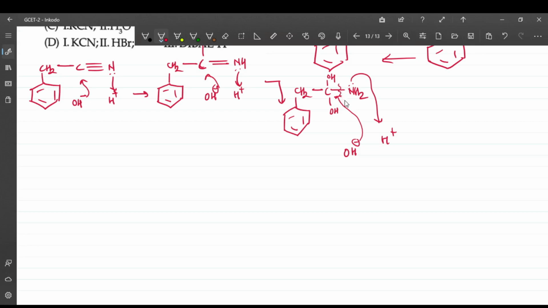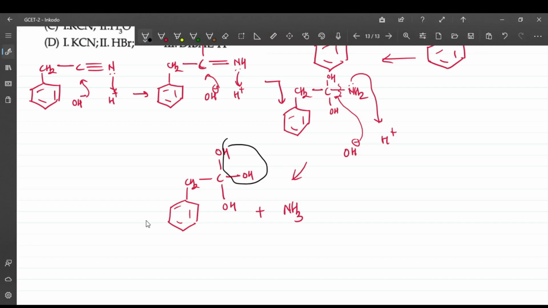So this bond is going to break, so you get a product like this, CH2C, this is OH, this is OH, and this is OH plus NH3, right? But it is impossible to have 2 OH groups on a single carbon. Here there are 3. So what will happen? Dehydrate. This will lose a water molecule to give stability.